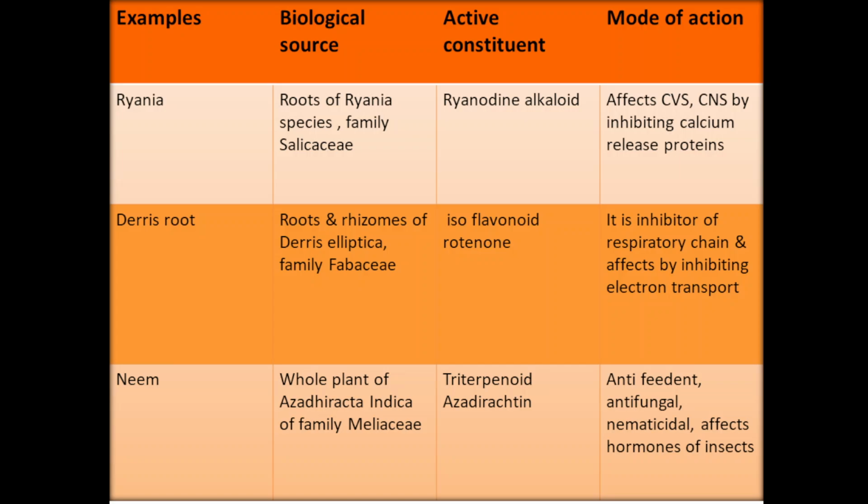Neem, whole plant of Azadirachta indica family Meliaceae. Triterpenoid azadirachtin. It contains a triterpenoid, terpene being the building block for that compound, and azadirachtin acts as an antifungal agent, antifeedant agent or nematicidal agent, and it will affect the hormones of the insect, and in this way it will control the pest or insect.